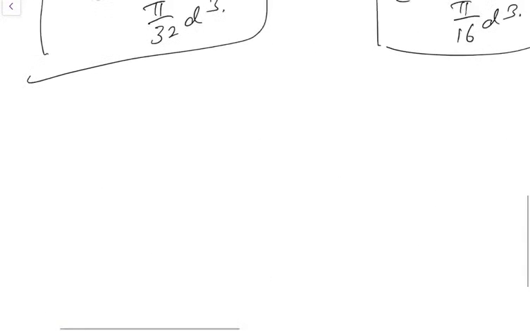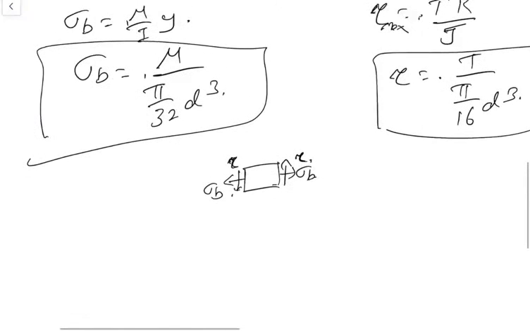If I'm taking the cube, it will have sigma b as well as shear stress. Now this is my sigma x and this is my tau.